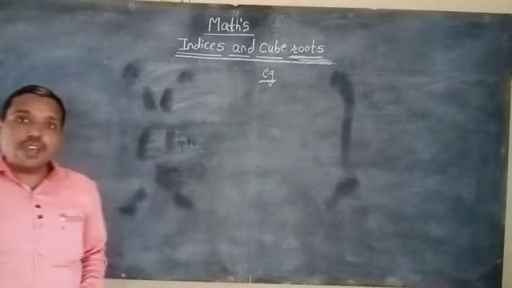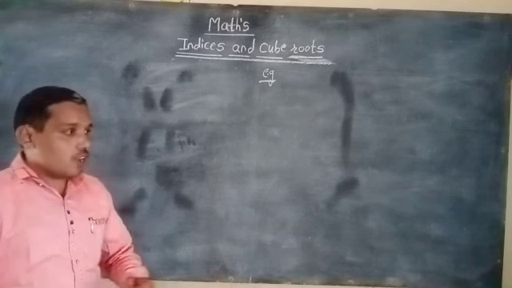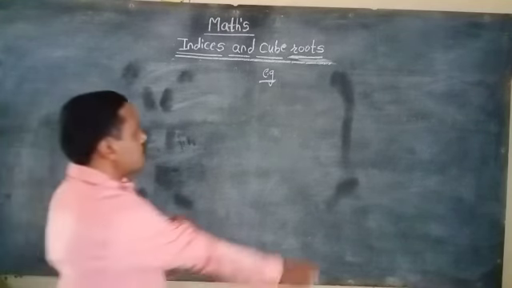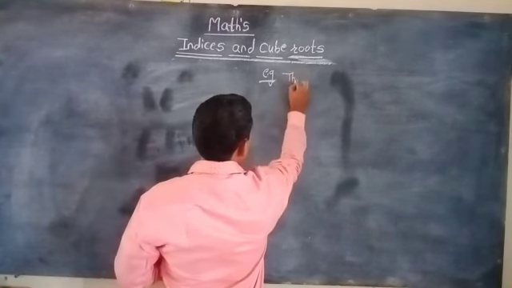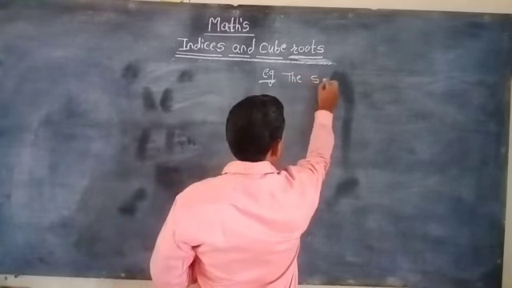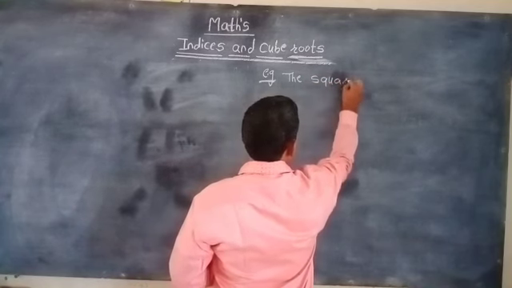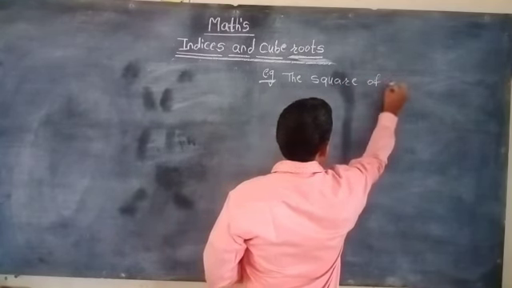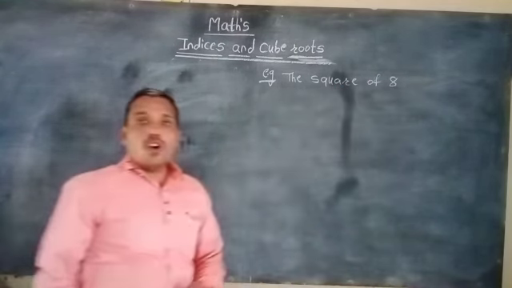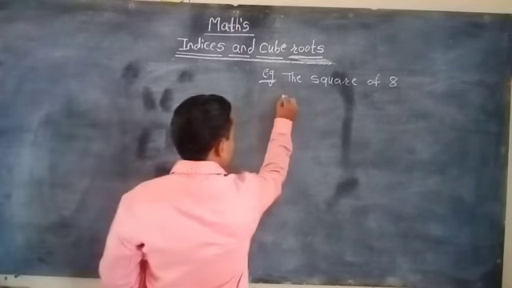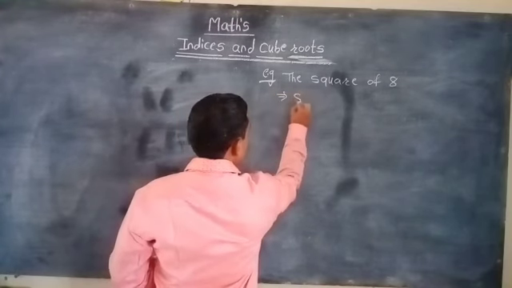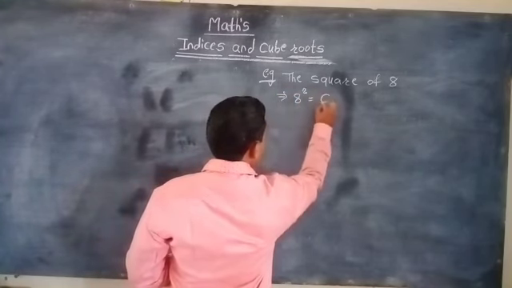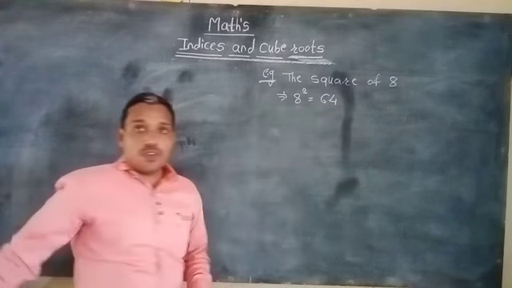Example: we take the square of 8. What is the square of 8? We know 8 square is equal to 64.